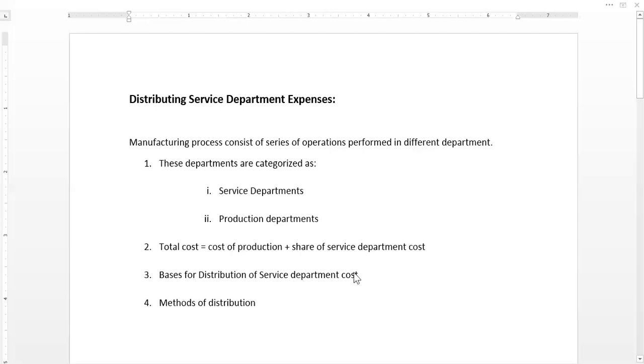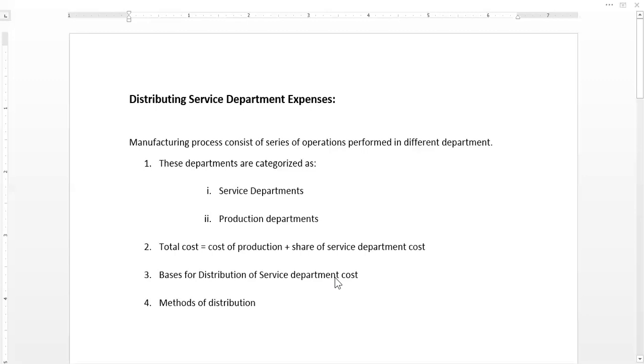Floor space occupied means how much space each category of the business, for example the marketing department, HR department, and general administration department, occupies, as they take the services of building maintenance. As per the space occupied, the larger the space, the larger the maintenance services required from the service department. So the best basis of allocation can be floor space occupied.